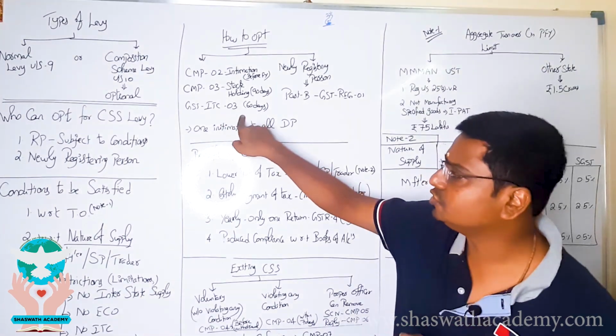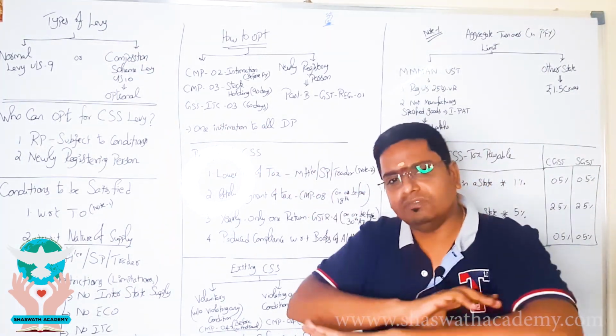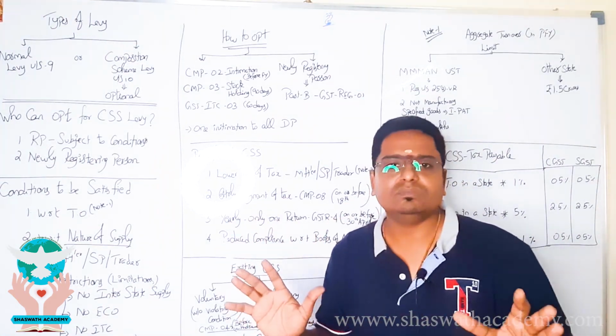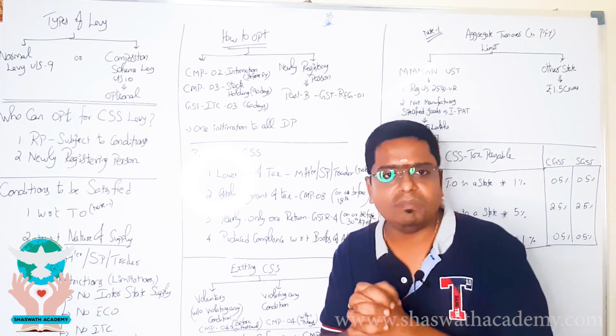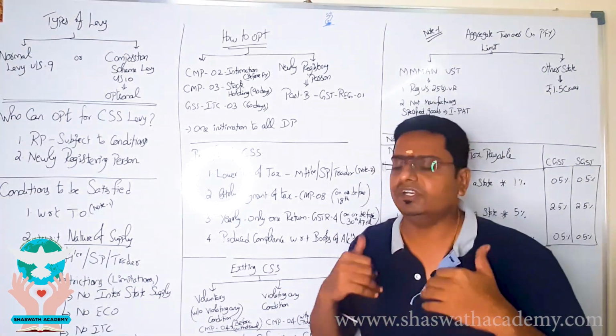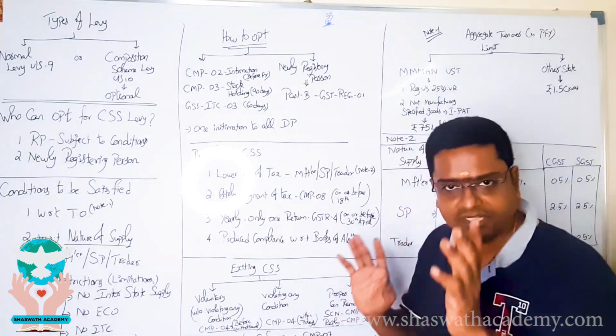One intimation is sufficient for all the distinct persons in multiple states. The number of states one person is operating in, with a common PAN, in one state if he has opted, it is sufficient. It is deemed that he has opted in all other states. One centralized intimation is more than sufficient.